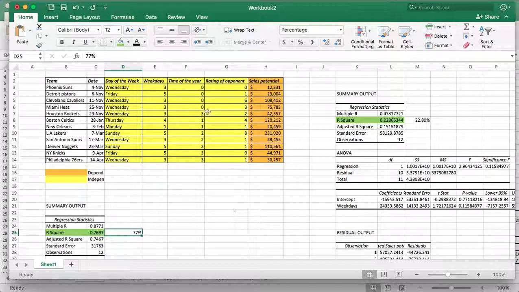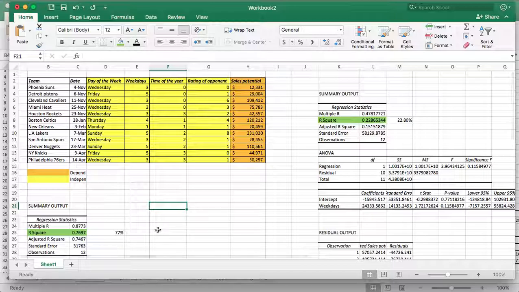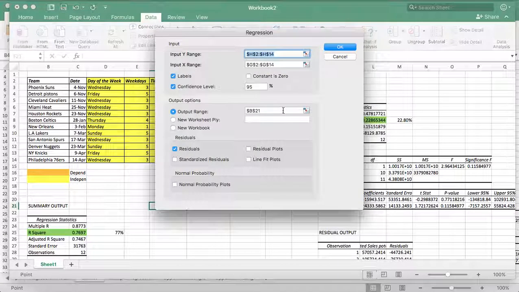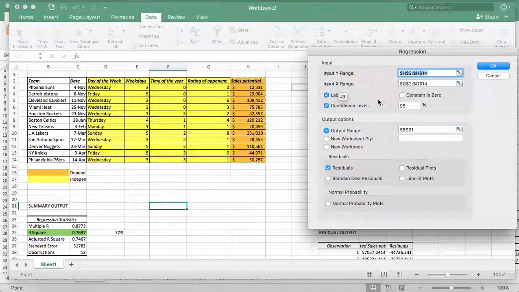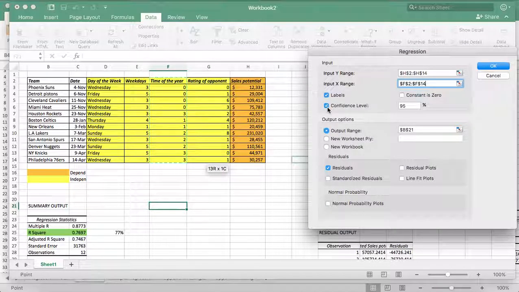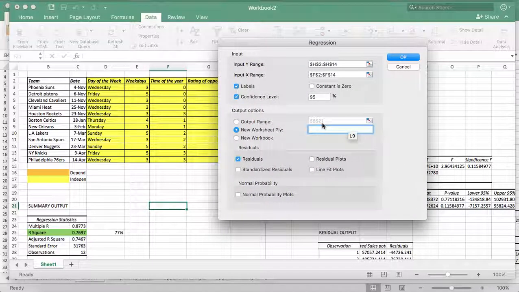Okay, the last one we're going to do is the time of the year. So we're going to pretty much do the same exact thing that we just did. I'm going to put it on another Excel sheet. We're going to go to data, data analysis and regression again. And again, guys, cells is the only dependent variable, so we're going to keep it like that. Now we're going to erase this one and do time of the year as the independent variable this time. Again, labels, confidence level, and then output range. We're going to do new worksheet, and we're going to do it with the time of the year.